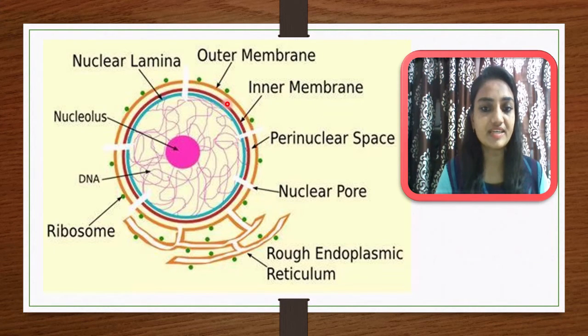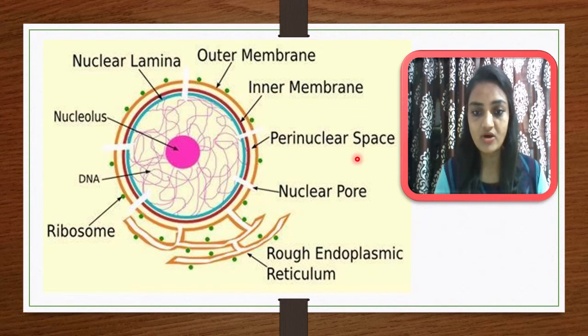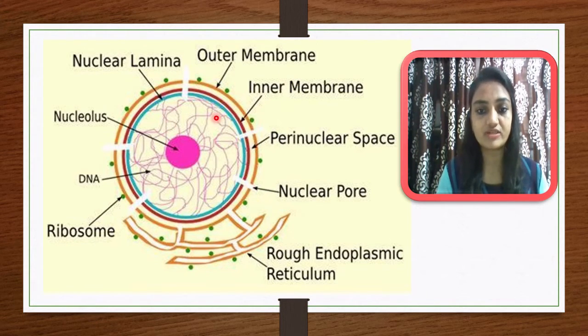So here you can see this is the outer membrane. As we have learned already, the membrane is made up of a double layer. So the outer membrane is there, and the red color is the inner membrane, and in between, the whitish color space is called the perinuclear space. On the outer layer, along with the inner layer, there are pores, and those are called nuclear pores. Sometimes these pores are directly connected with the cytoplasm, as you know the outer side is the cytoplasm.